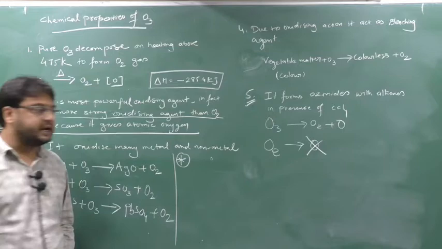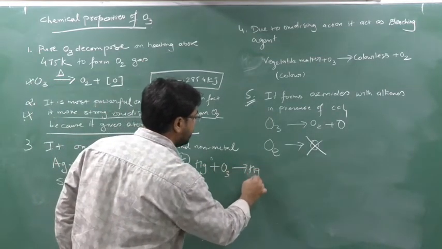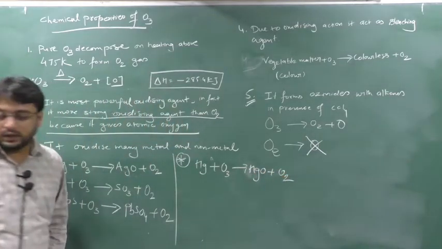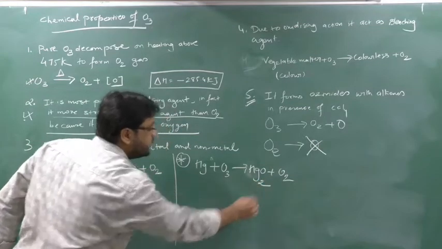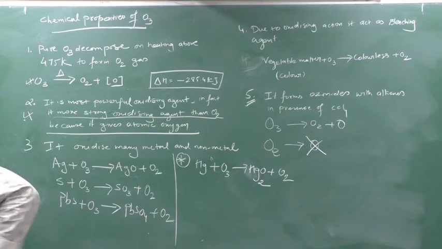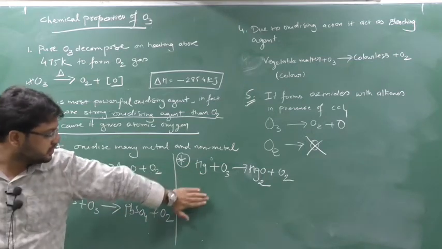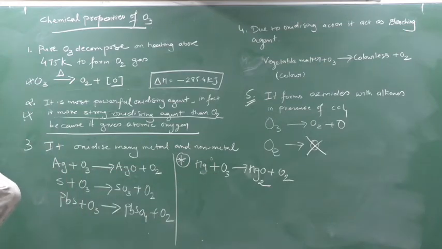So write down one reaction. It reacts with mercury and forms HgO plus O2. Sorry, not HgO, Hg2O, mercurous oxide, Hg2O plus O2. Okay, write down below this reaction. During this reaction, please write down along with me, this is a very important key point.